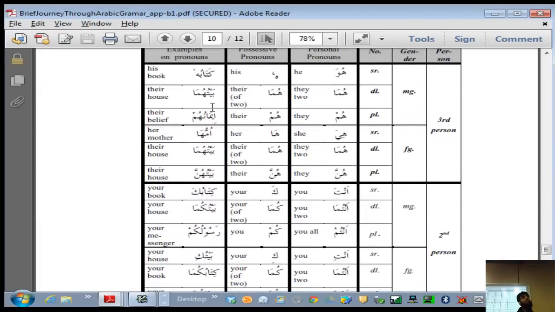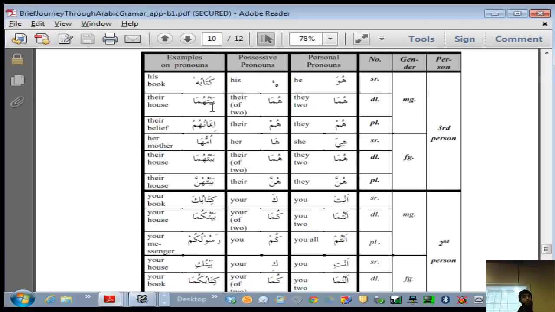We discussed the concept of third person, second person, and first person, and that there are two types of pronouns. The regular pronouns are the ones you use for representing a subject. In English, for example, you say he is a good boy, he's a good student. Here "he" is a regular pronoun in the sense that it denotes the subject. When you want a pronoun as an object, you say him. You don't say "I met he"; you say "I met him."